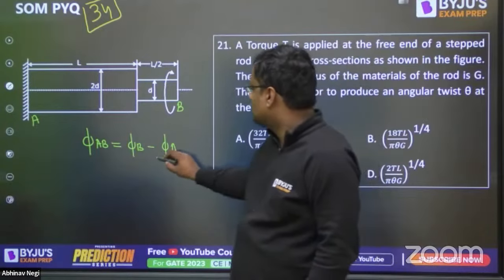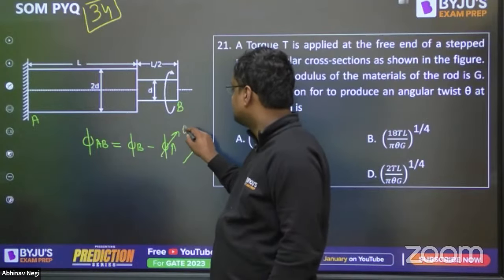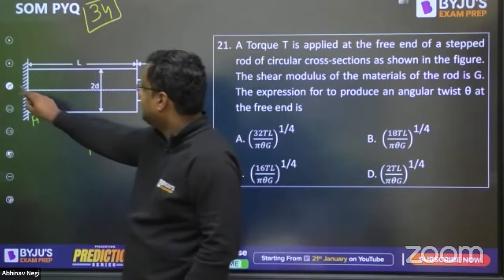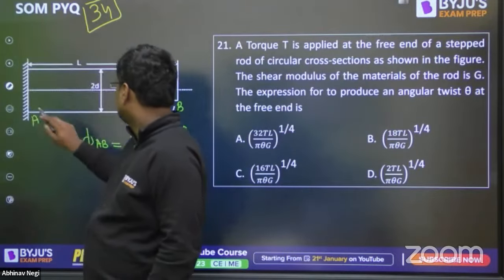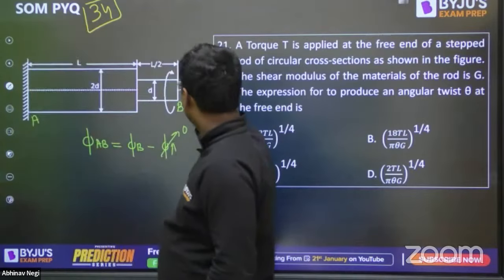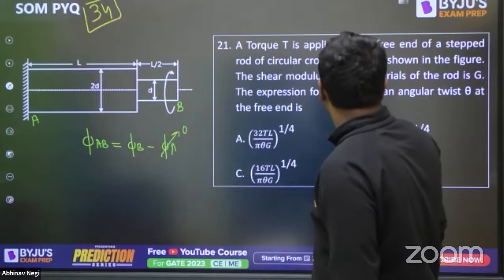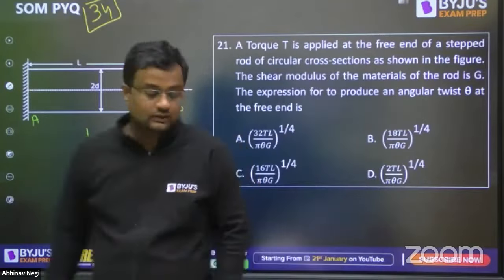Phi A is locked. It is the fixed end, so it will be 0. Now we want to find the expression for the angular twist phi at the free end.